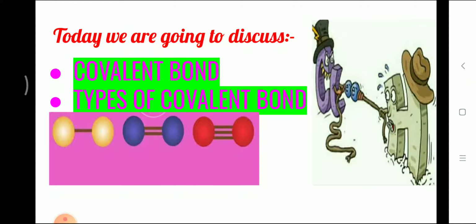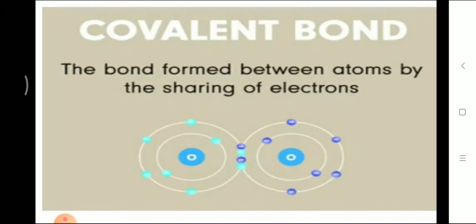Today we are going to discuss covalent bonds and the types of covalent bonds. Are you ready? Yes, we can start. Covalent bonds: the bond formed between atoms by sharing of electrons. Here there is no gaining or losing, only sharing of electrons, for getting stability, or for getting 8 electrons in the outermost shell. I will explain it.